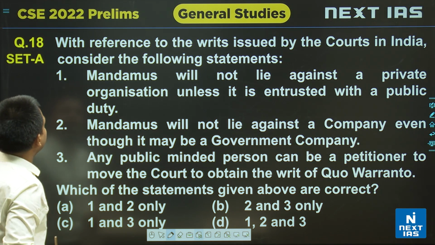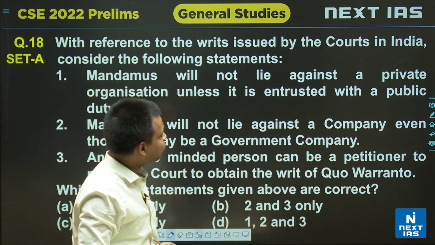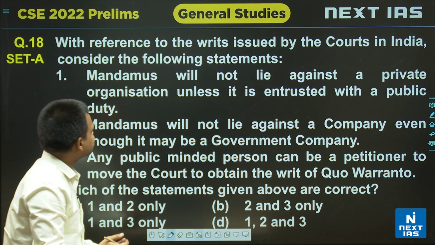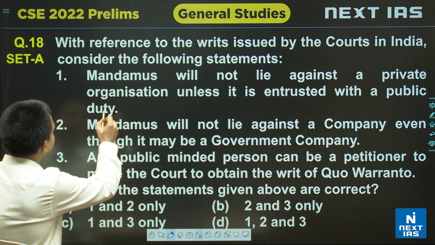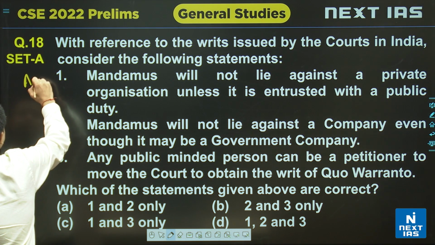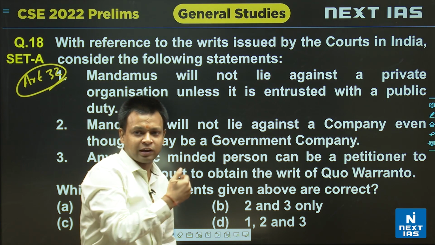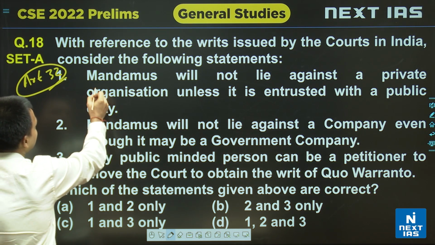Now the last question, with reference to the writs issued by the courts in India, consider the following statements. The first statement: we know that writs are issued under Article 32. There are 5 types of writs, all issued under Article 32.